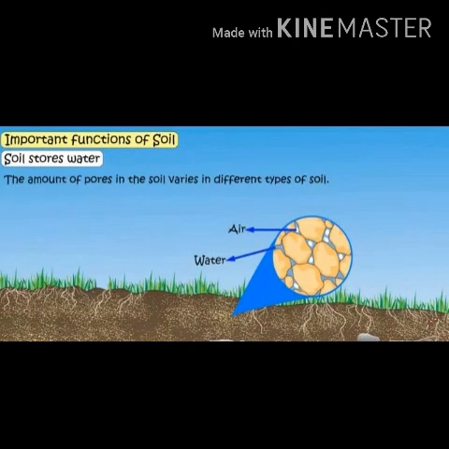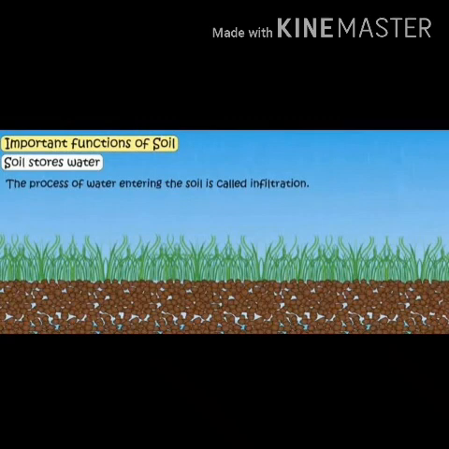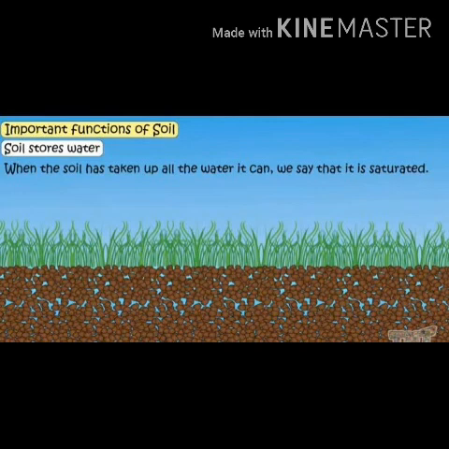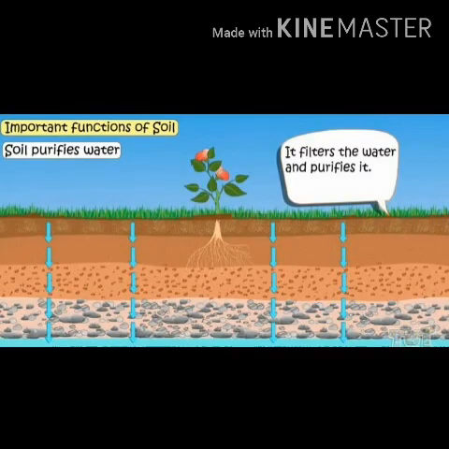So, the soil has a main function in filtration, because the water entering in the soil can be filtered. So when the soil has taken up all the water, we say that it is saturated, and it filters the water and purifies the water.